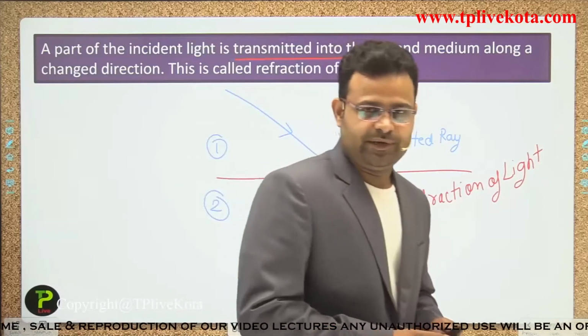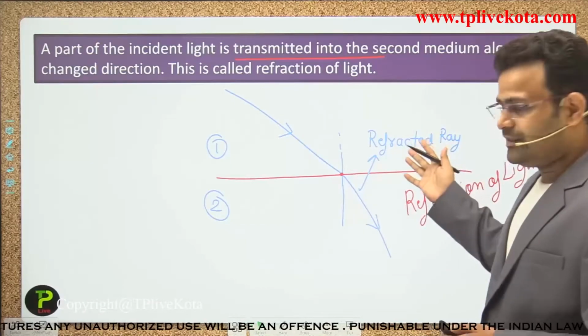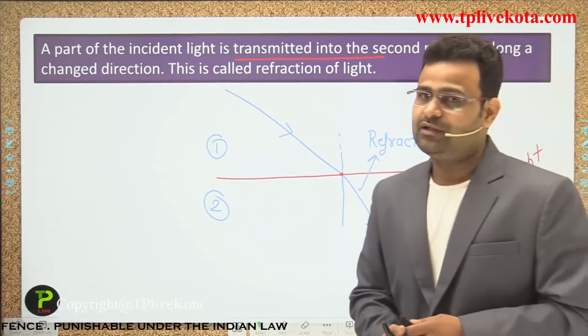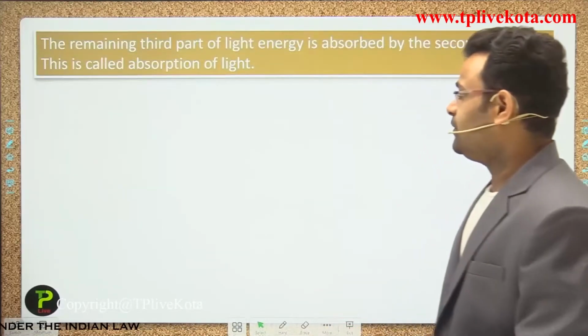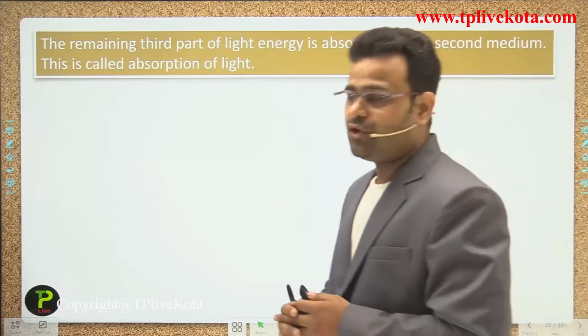So these are the phenomena when light is incident at the interface of two media: the incident ray, the refracted ray, and previously we discussed the reflection of light. Now we are focusing on the third part, which is not shown in that diagram.